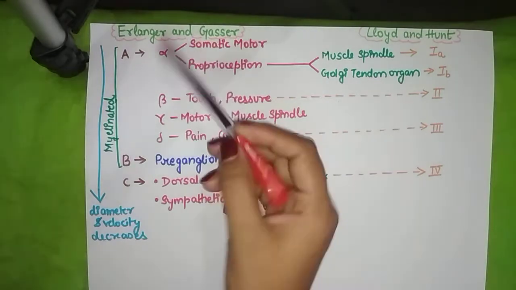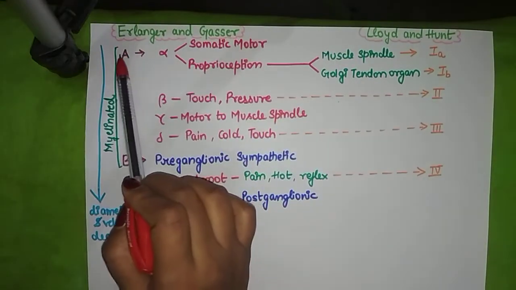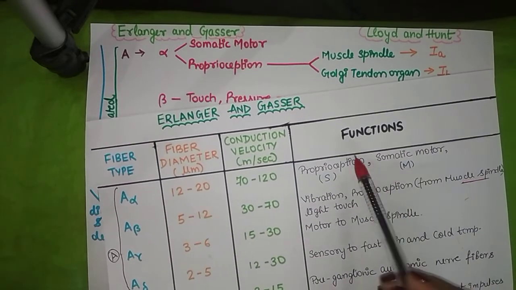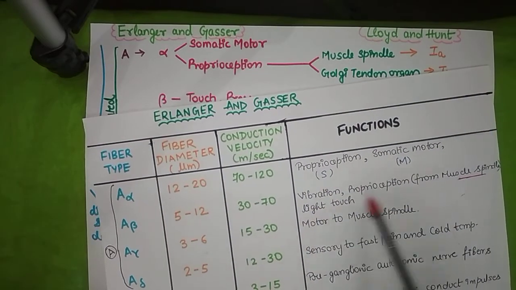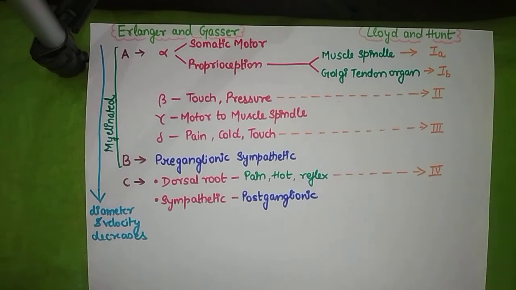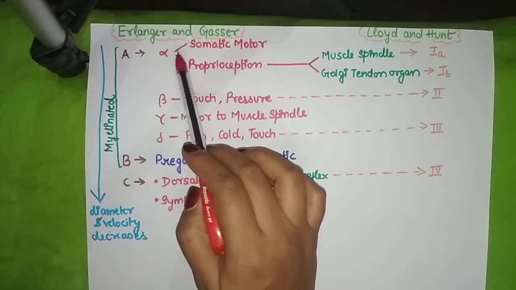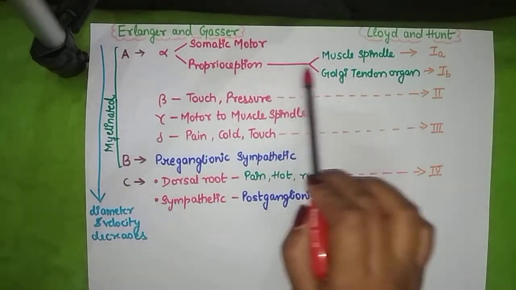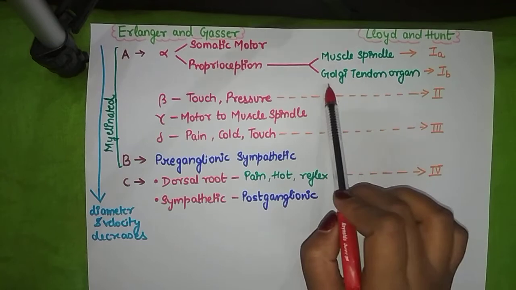For Erlanger and Gasser, we discussed A, B and C. We discussed previously that A alpha has sensory and motor, A beta is purely sensory and A delta is also purely sensory. So in A alpha we have somatic motor and proprioception. For proprioception, we have innervation for muscle spindle and Golgi tendon organ.